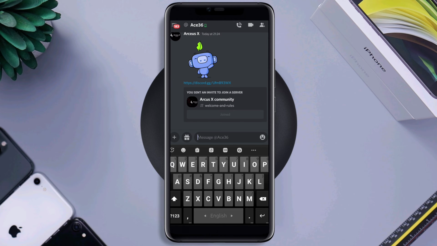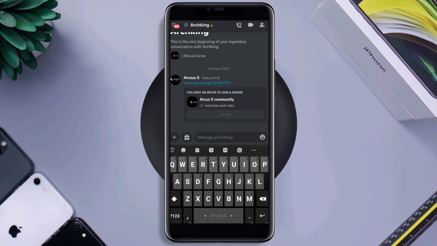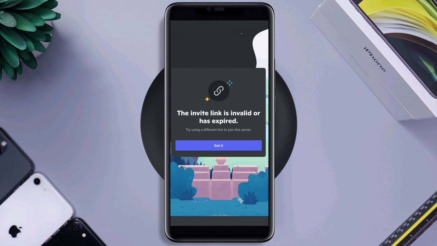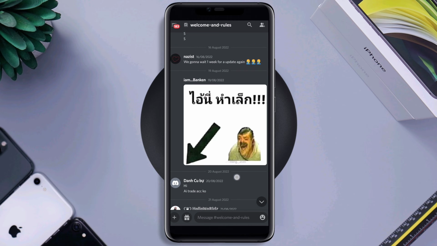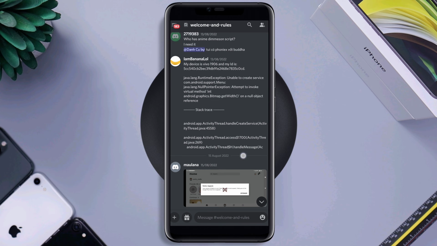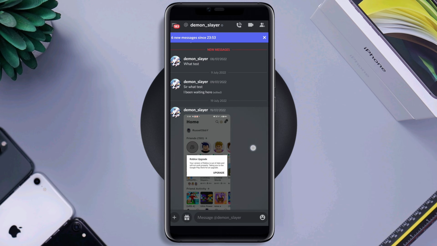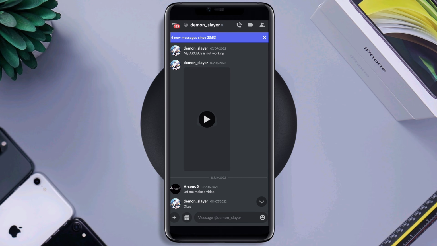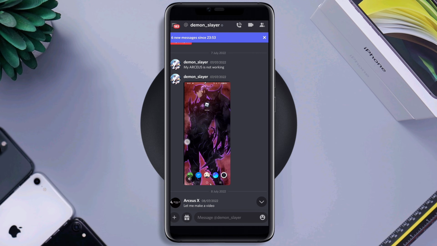Are you trying to join a Discord server or group? Does the Discord link say that the link is invalid or has expired? Well, recently Discord users keep complaining that the Discord invite link is invalid or has expired whenever they try to join any server on Discord. The Discord invite link gets invalid or expires when the time is over for the link or if the link is faulty. To solve the problem, you need to follow two different ways.